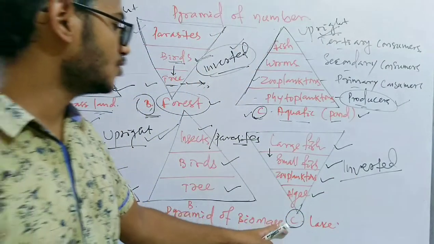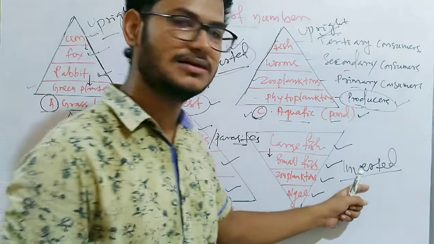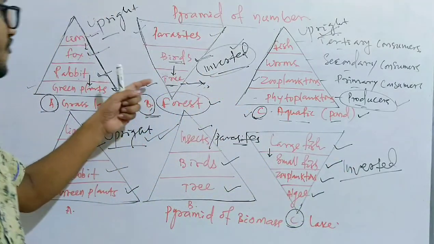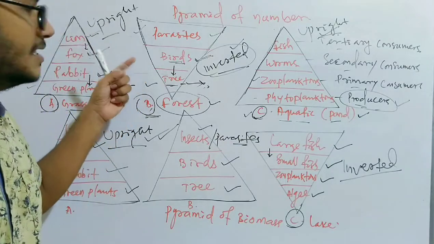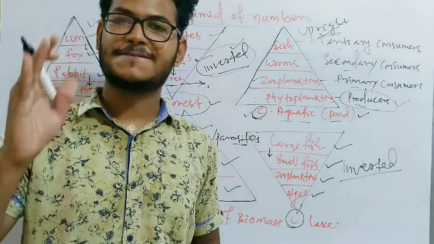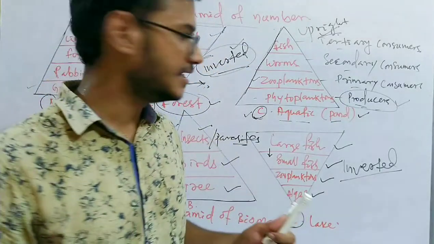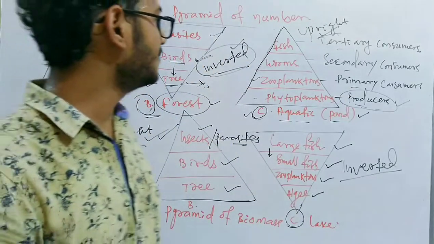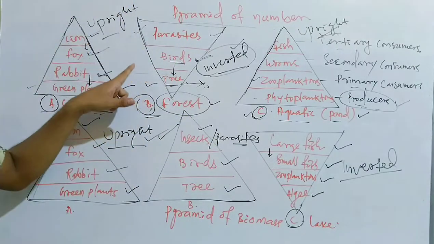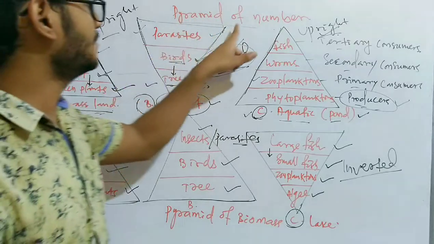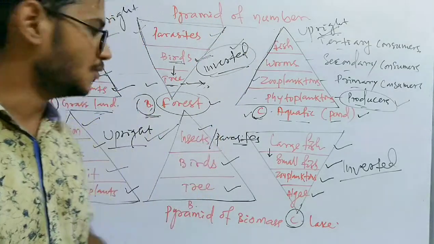So the aquatic ecosystem, if we consider the pyramid of biomass, is inverted, and in the forest ecosystem the pyramid of number is inverted. But as I have told you, the pyramid of energy is never inverted. Before going to the pyramid of energy, we can say the pyramid of number in the forest ecosystem can be spindle shaped also.